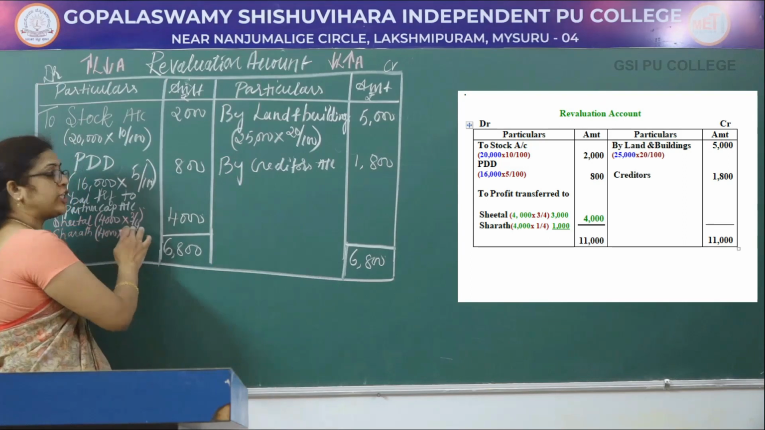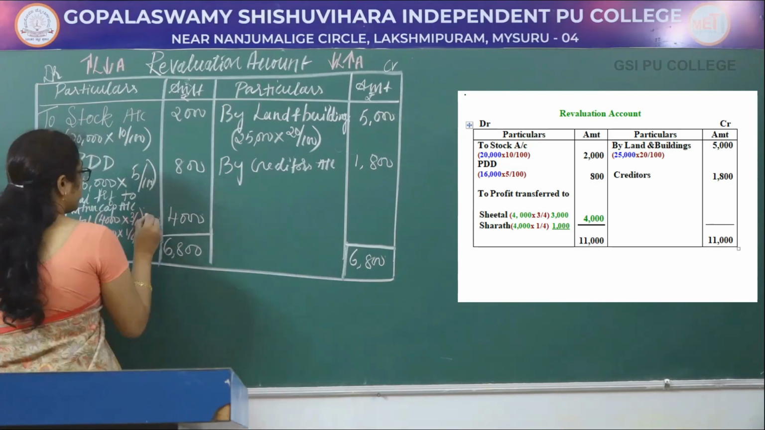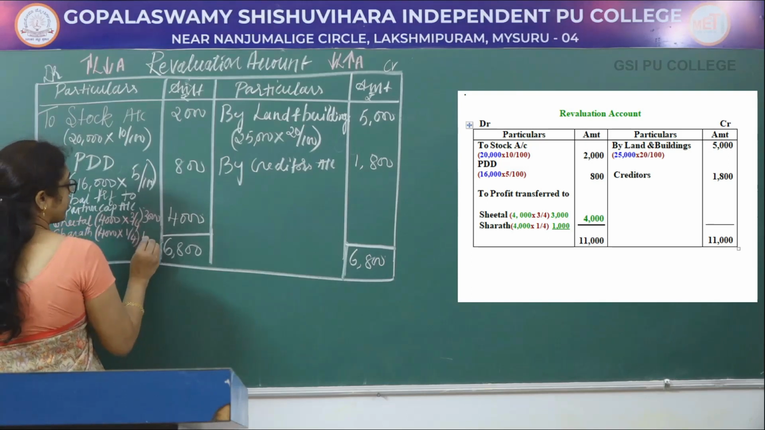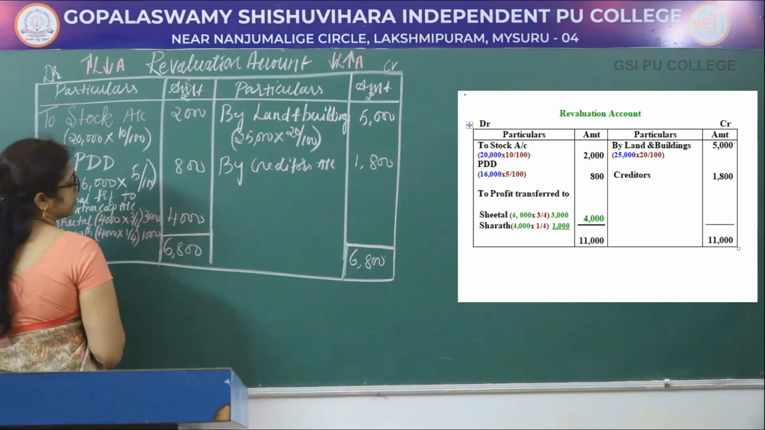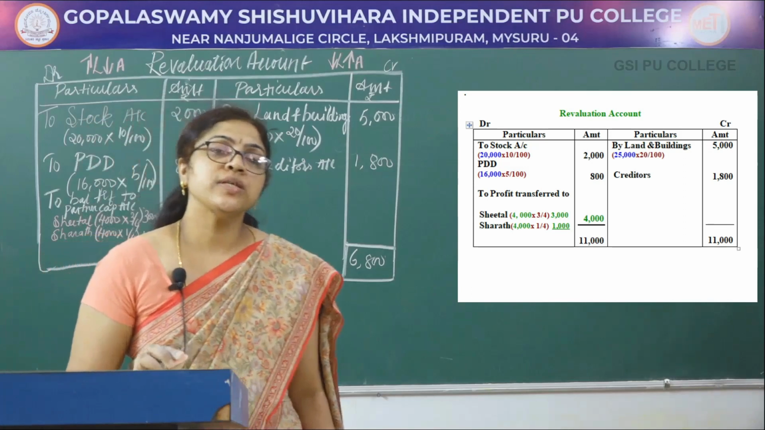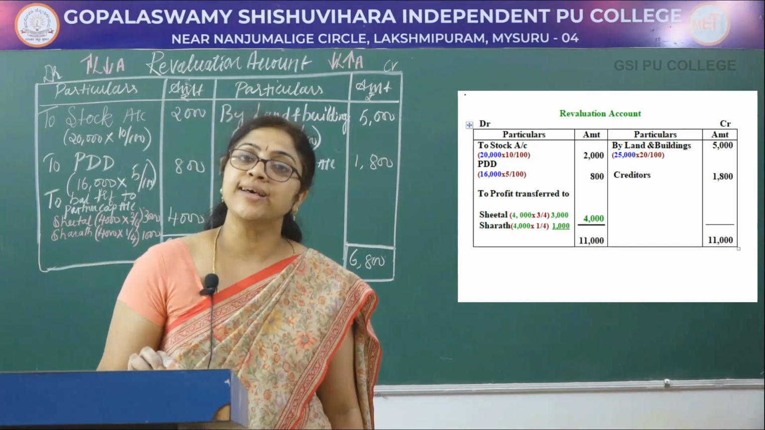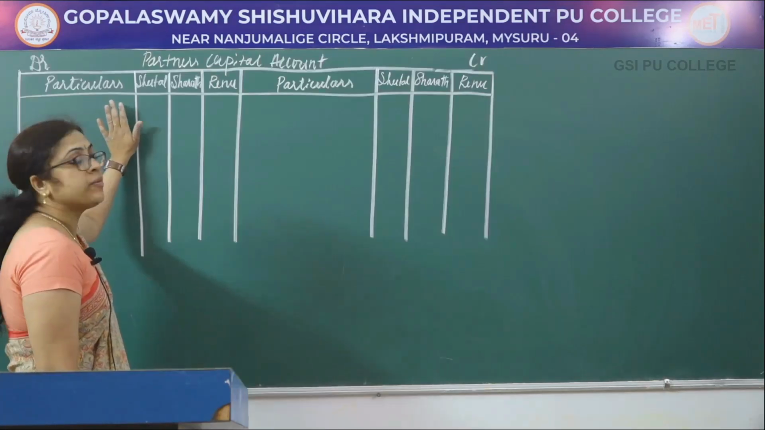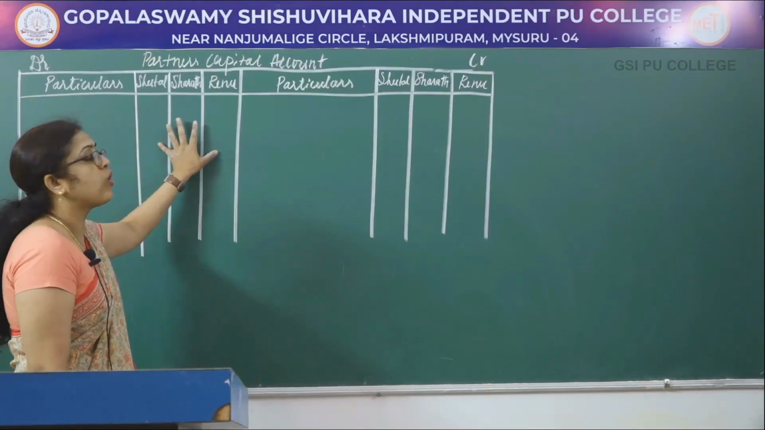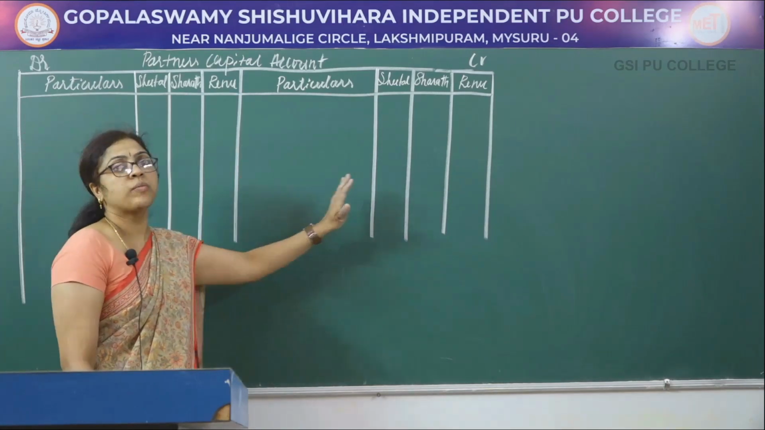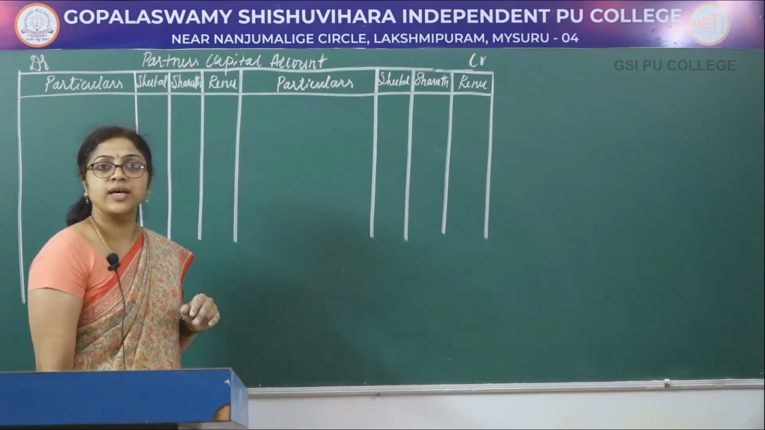So 4,000 into 3 by 4 equals 3,000. 4,000 into 1 by 4 equals 1,000. So the total profit is 4,000. It is distributed to all partners in their profit sharing ratio. On the debit side, one particular column and 3 amount columns are required. In the same way on the credit side, one particular column and 3 amount columns are required.